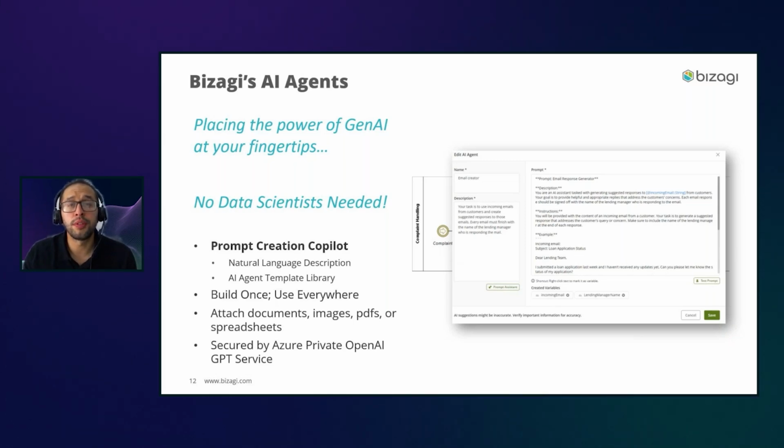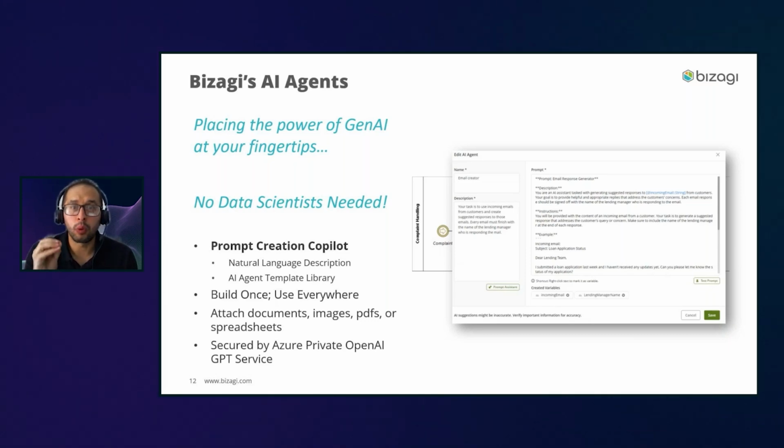You just need to define a title and a description of what you want that agent to do for you. Once you complete those two elements, you can use the Copilot, click on the prompt assistant creator, and then the Copilot will automatically create a prompt for you, a prompt that follows all the best practices.